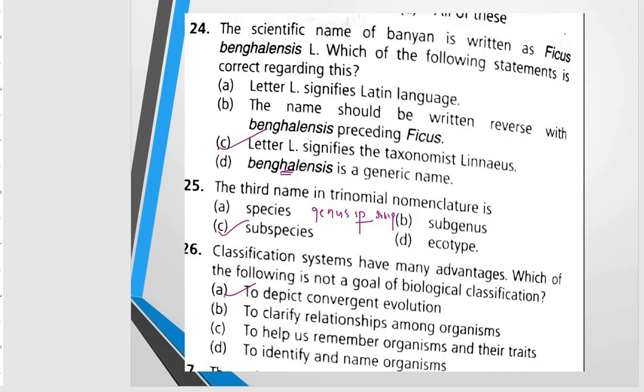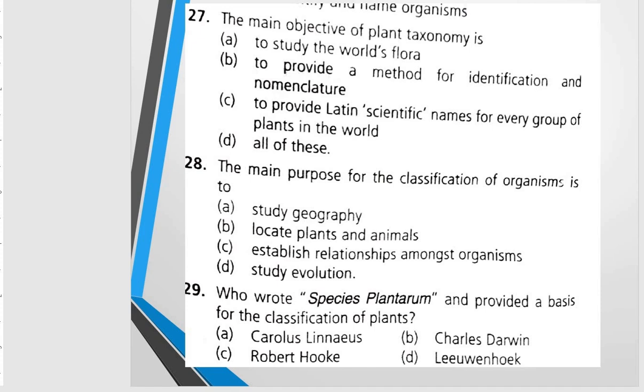Next one, the main objective of plant taxonomy is to study the world's flora, to provide a method for identification and nomenclature, to provide Latin scientific names for every group of plants in the world, all of these. And again, all the three statements are right.